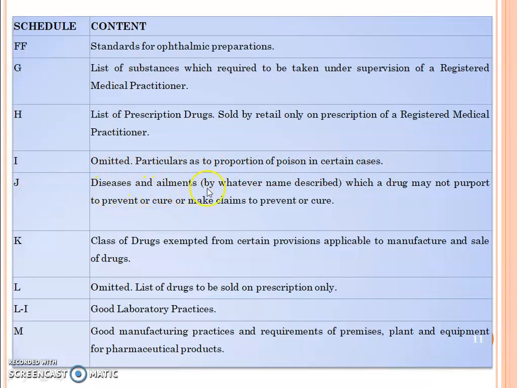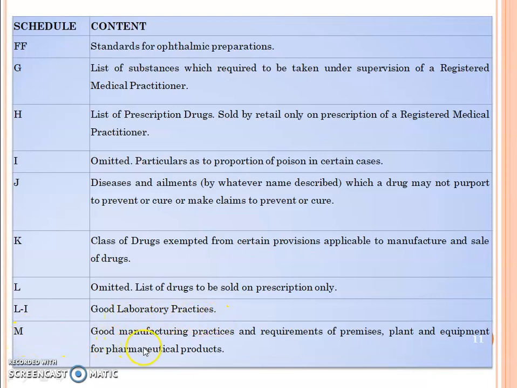Schedule J: diseases and ailments, by whatever name described, which a drug may not purport to prevent or cure or make claim to prevent or cure. Schedule K: class of drugs exempted from certain provisions applicable to the manufacture and sale of drugs. Schedule L, omitted, contained the list of drugs to be sold on prescription only. Schedule L1 contains good laboratory practices.